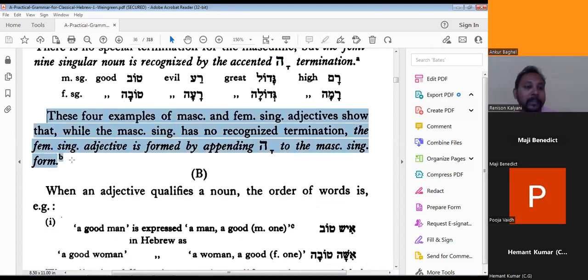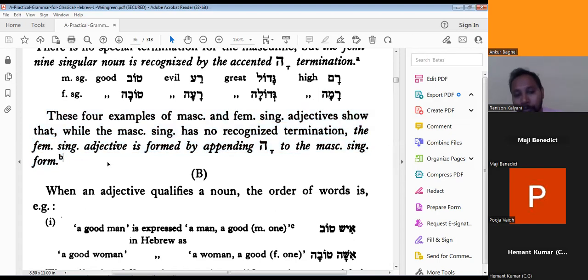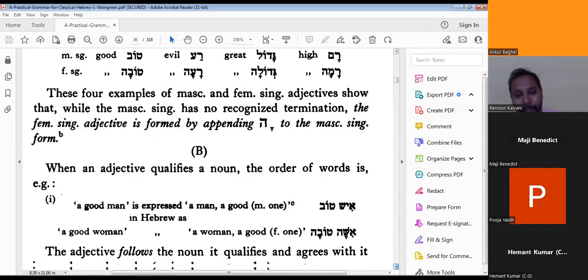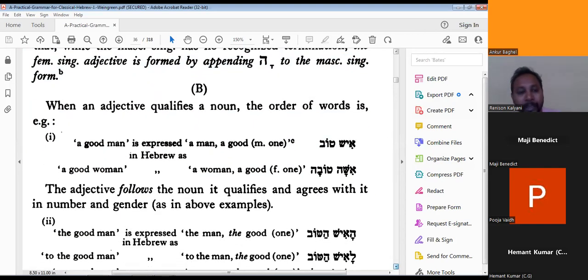Here how we are using these four examples of masculine and feminine singular adjectives shows that while the masculine singular has no recognized termination, the feminine singular adjective is formed by appending hey to the masculine singular form. So you should remember these things. Now let's see some sentences, then you will get a better idea.